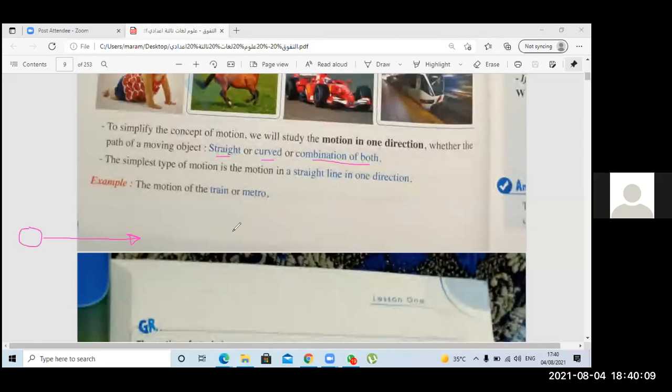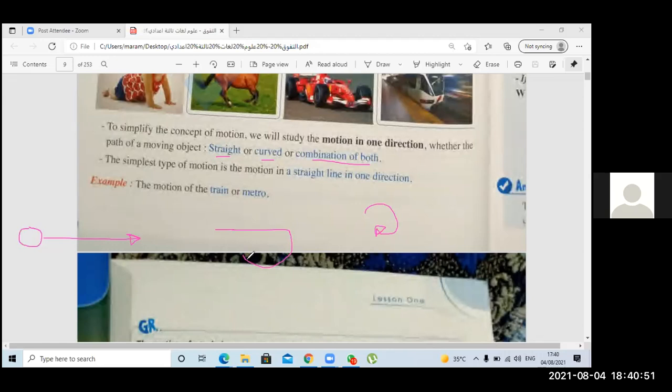Or it can move like this, in a curve. It starts moving in a straight line, then curves. Or it can be moving like this in a curve. So a straight line or curve or a combination of both. First it can move in a straight line, then it makes a curve. So the motion of any object can be in three ways: straight, curved, or a combination of both.